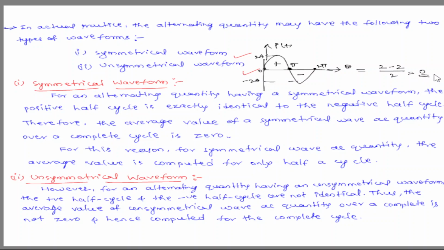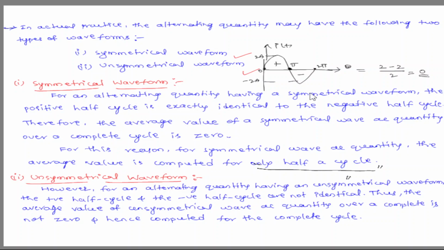For that reason, if the waveform is symmetrical, we need to consider only one half cycle to calculate the average value. This is very important. Is it clear? And this is about the symmetrical waveform.